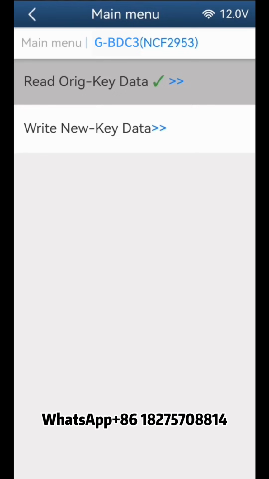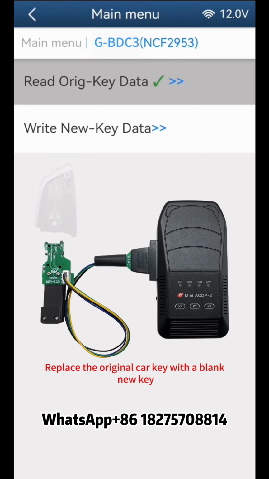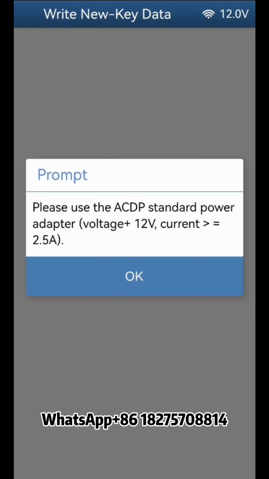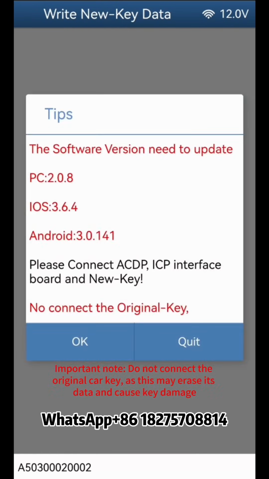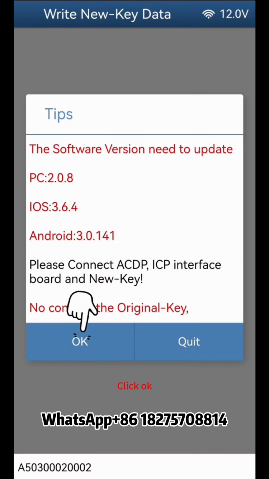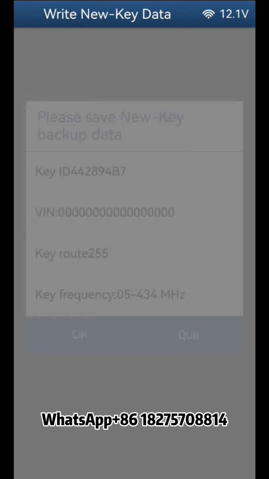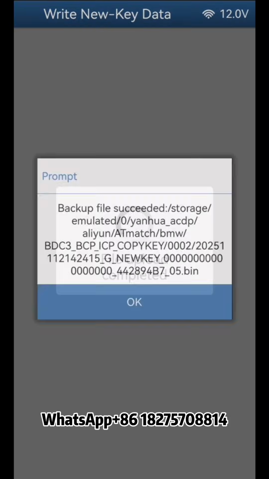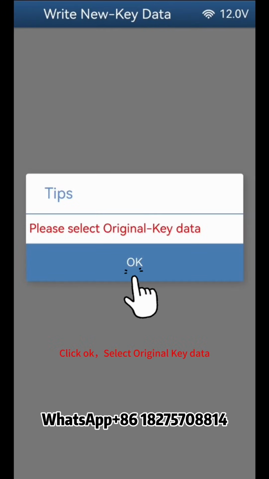Click OK. Replace the original car key with a blank new key. Click Write new key data. Important note: do not connect the original car key, as this may erase its data and cause key damage. Click OK. Confirm whether it is a new blank key. Click OK.